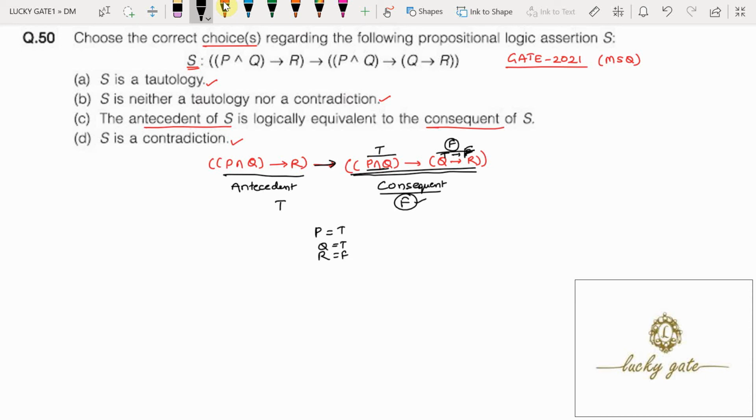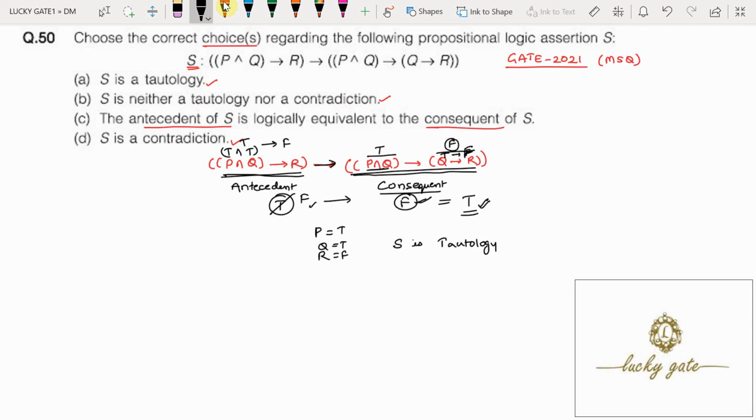Now based on these truth values, try to find the truth value of this antecedent. What is the truth value of P? True. And truth value of Q? True. True and true is true, implies R which is false. True implies false, so it makes this antecedent also false. Now it is false implies false, and false implies false will give you true. It means for all possible truth values of P, Q, R, the result of this propositional logic is always true. Then we conclude that this propositional logic S is a tautology.